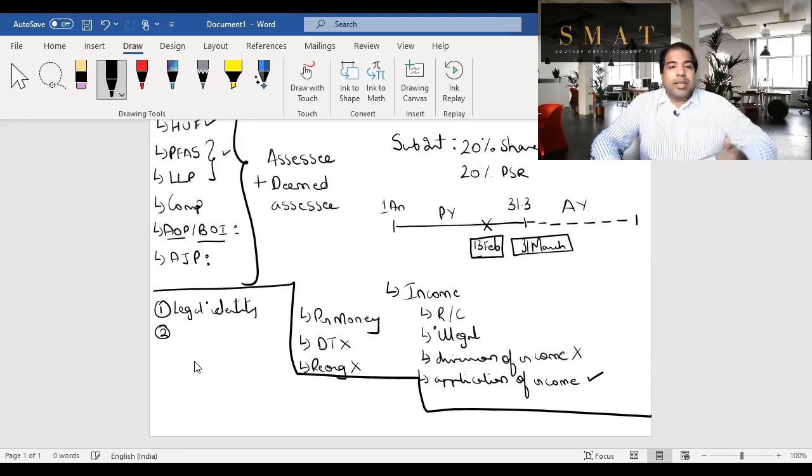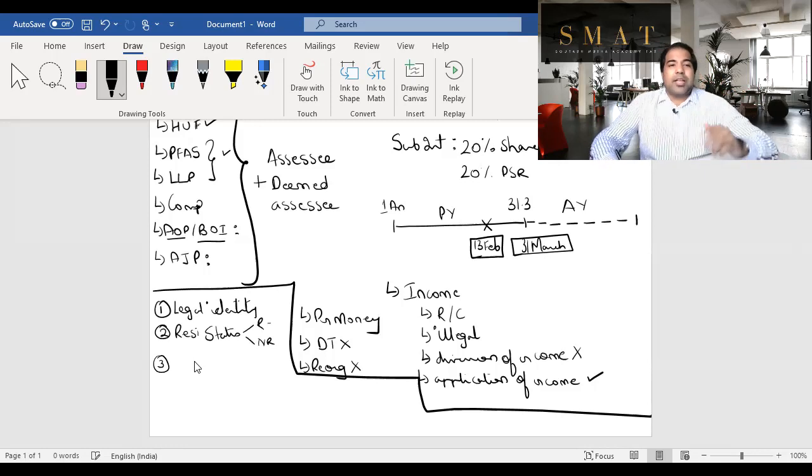Second, once you know the legal entity, find out the residential status, which is also a chapter that you've already done. Residential status basically means whether you're a resident or a non-resident, because as you know, guys, residents, unlucky, have to be taxed on their entire global income, and non-residents can be taxed only on their DIR income. You know what DIR is? We'll come to that in just some time.